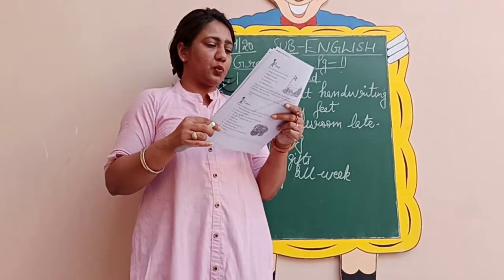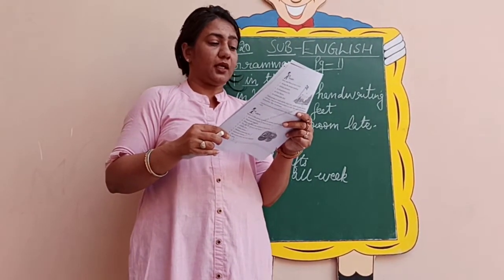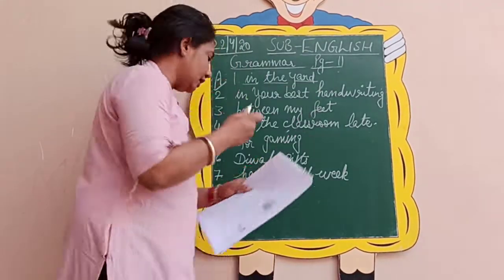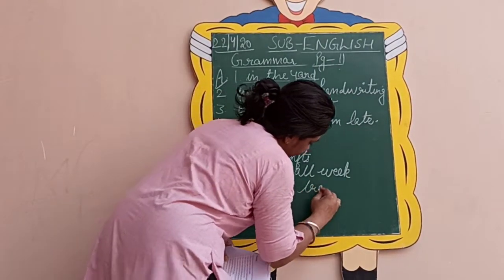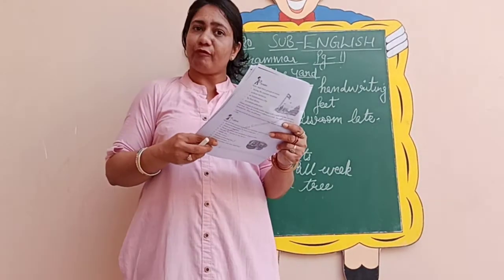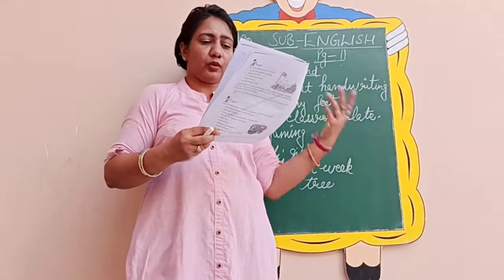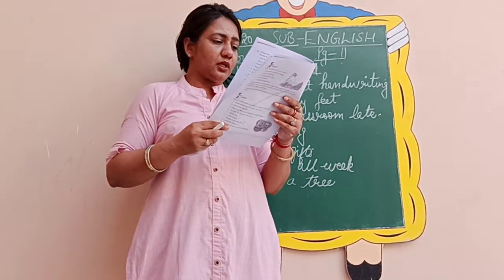Coming to the next one. Grandpa is sitting under a tree. Is sitting is helping verb plus main verb, and under a tree again is your phrase. Under is a preposition. I hope you have seen my video of parts of speech. There I have told you what prepositions are. So you can also see it again if any doubt is there.